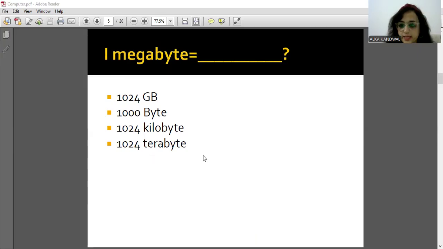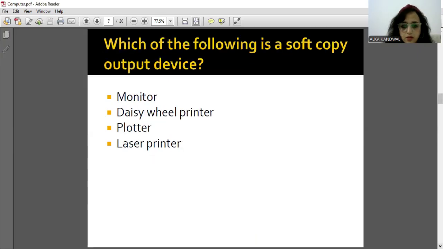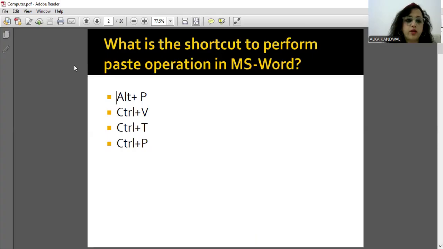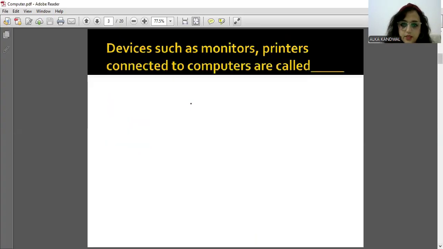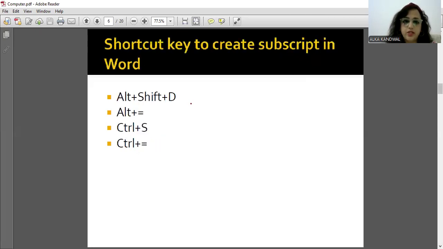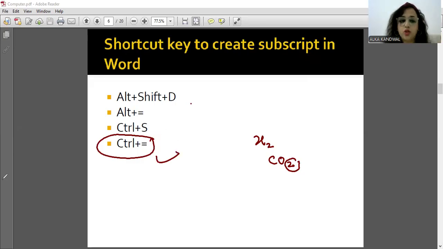Now we move ahead and let us see what is there. Okay, what is the shortcut to perform the paste? So we have done this, no? Okay, paste we have done. Shortcut to create subscript. सबस्क्रिप्ट मतलब जैसे मैंने CO2 लिखा, सबस्क्रिप्ट नीचे करना है मुझको, टाइप कर रही हूँ वर्ड में, शॉर्टकट क्या होगा, कंट्रोल प्लस इक्वल, that will be the keyboard shortcut to create the subscript in Word.